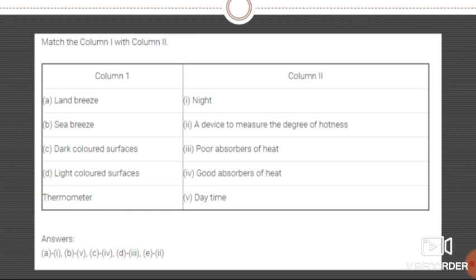Light color surfaces are poor absorbers of heat, so the third one is the answer for light colored surfaces. Next, the thermometer. What is the thermometer? It is the device to measure the degree of hotness. So the second pair is matched with this term, that is thermometer.